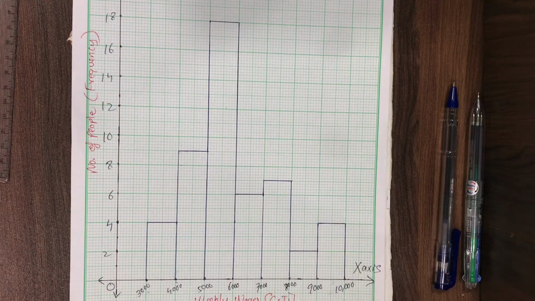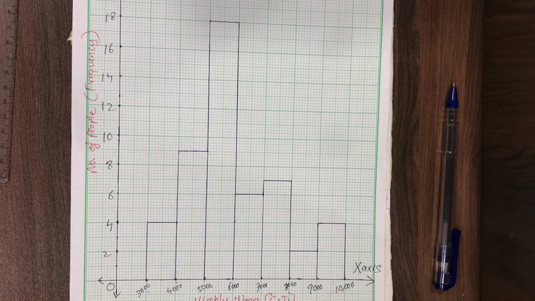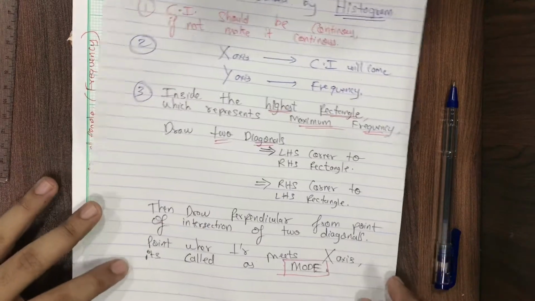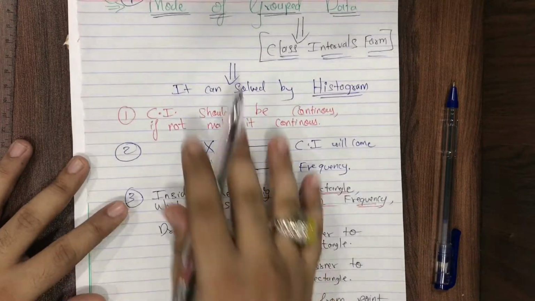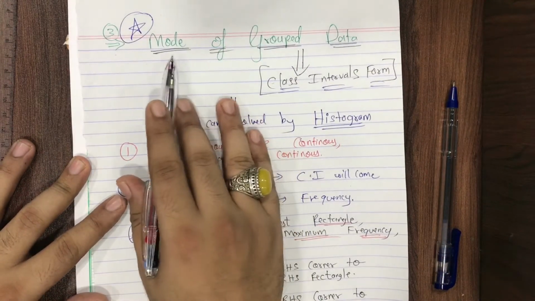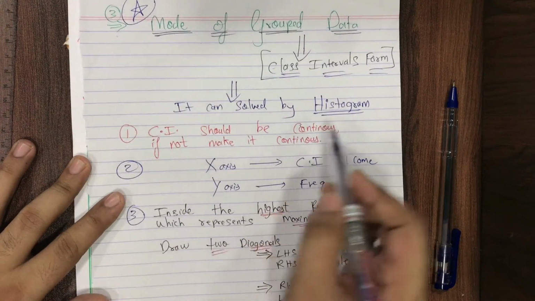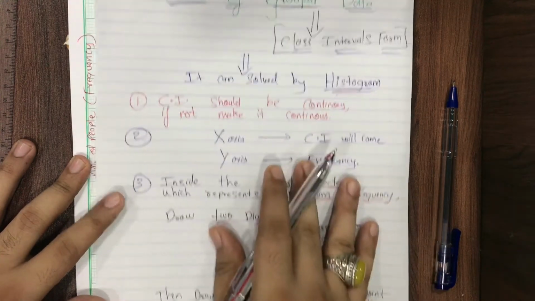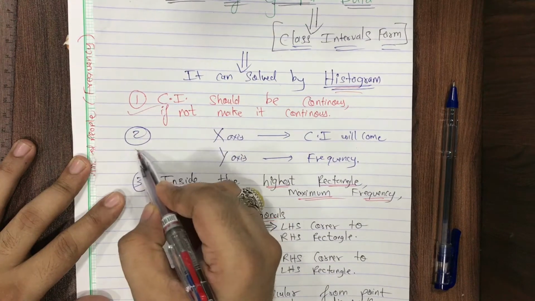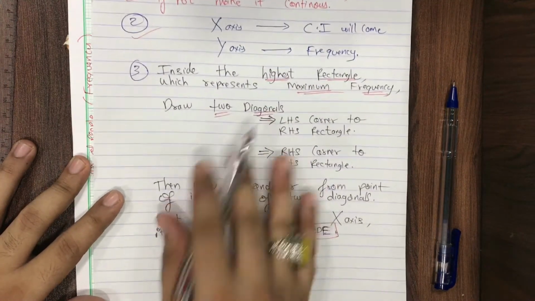Okay, now let's see the third point, which I told you I'll explain afterwards. All of you, please pay attention. I'm explaining you the third point. I gave you the steps for finding out the mode of grouped data from the histogram. I told you there are 3 points. I explained the first point and second point, but the third point is still left to be explained.